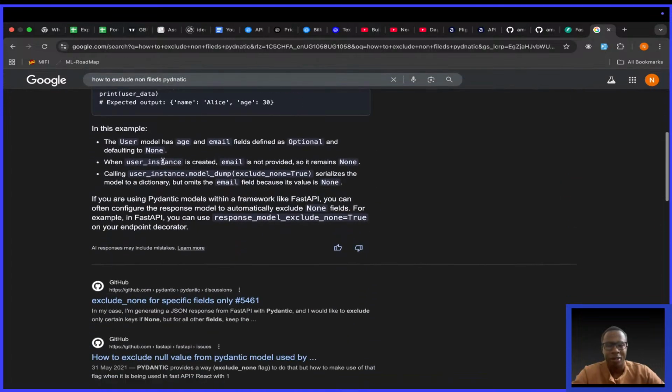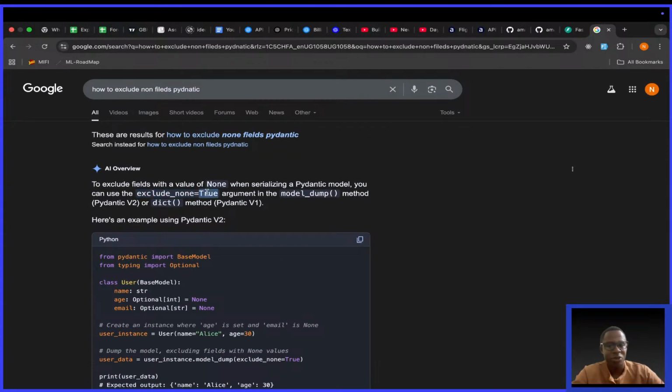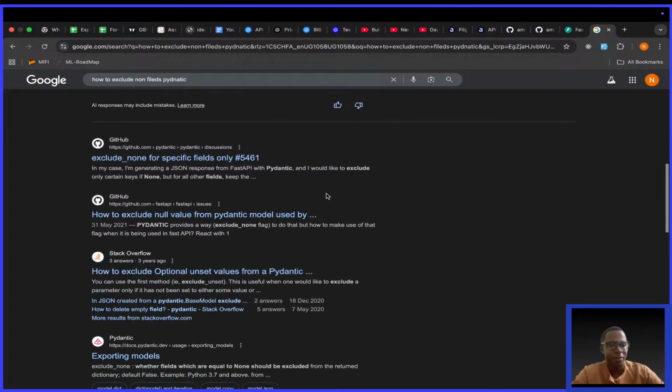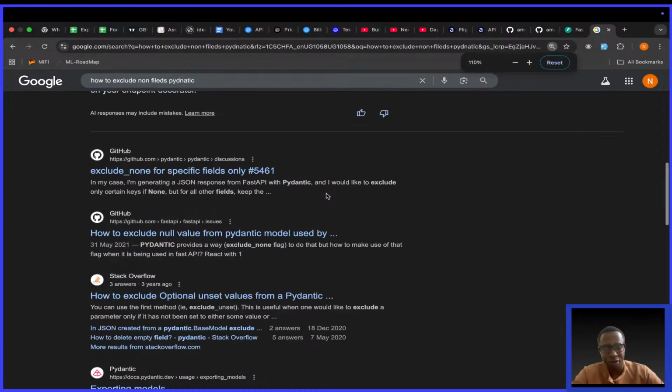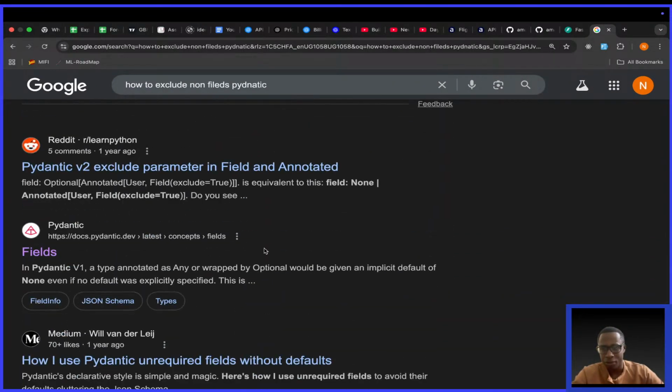Aha. Look at what AI is saying: exclude_none equals True in model_dump. Maybe it could be right. Let me expand this so that you can see it better. But I want to go to Pydantic.